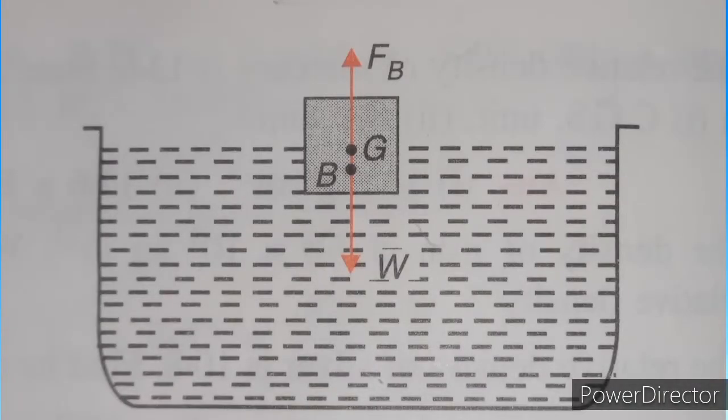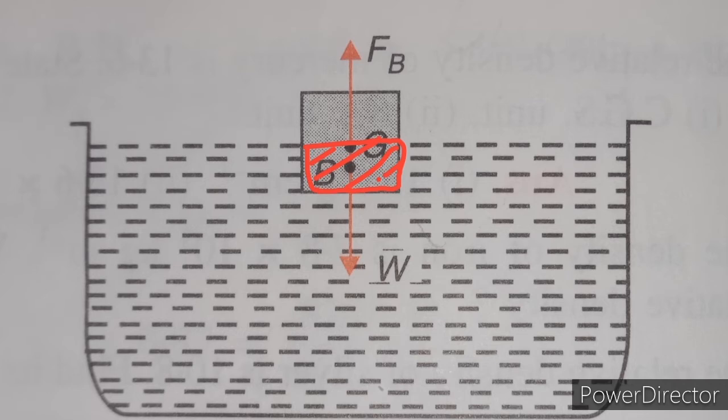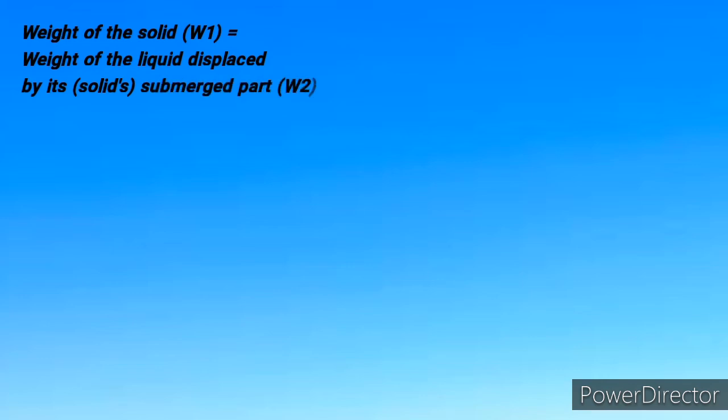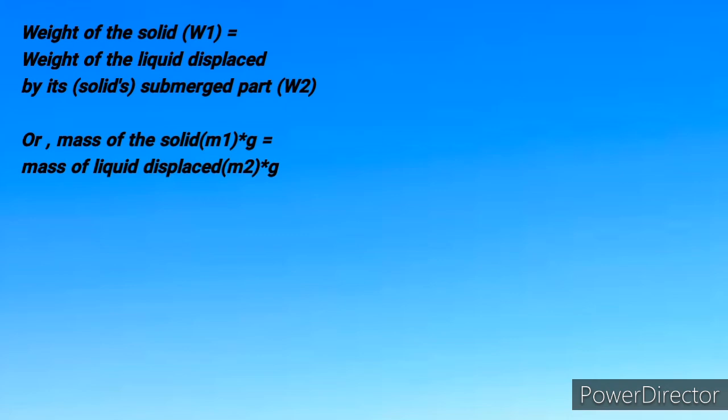The law of flotation states that the weight of a floating body is equal to the weight of the liquid displaced by its submerged part. So basically, whatever water the submerged part of this solid displaces, the weight of that water will be equal to the weight of the entire solid itself. Mathematically, we can write this as the weight of the solid is equal to the weight of the liquid displaced by its submerged part. Now the weight of the solid can be written as mass of the solid times acceleration due to gravity, because weight is mass into acceleration due to gravity.